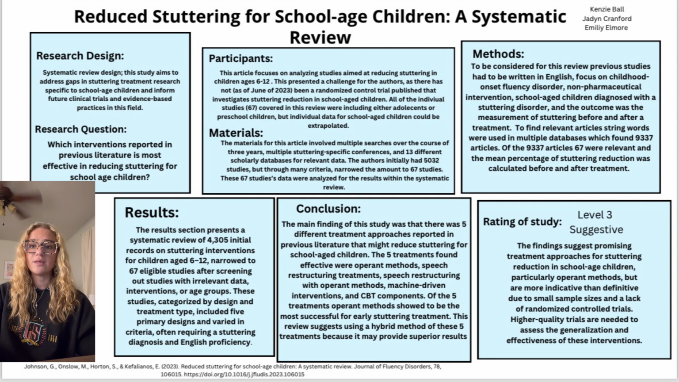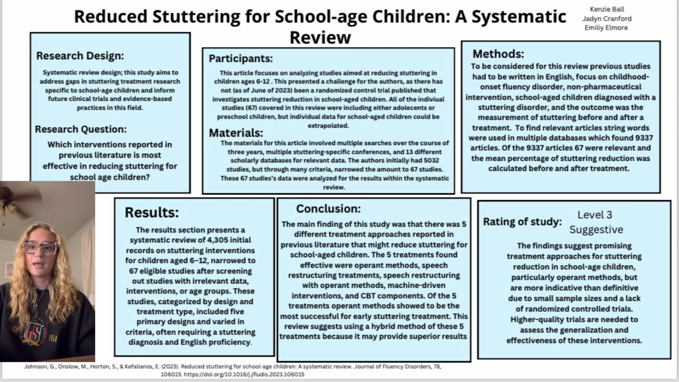Other approaches like CBT integrated, speech restructuring, and machine-driven methods were also reported to have high reductions, though the long-term outcomes were varied, and only 19.4% of those studies provided data beyond 12 months. For our conclusion, this review indicated that 5 treatment methods may reduce stuttering in children ages 6 to 12. However, their effect size varied.